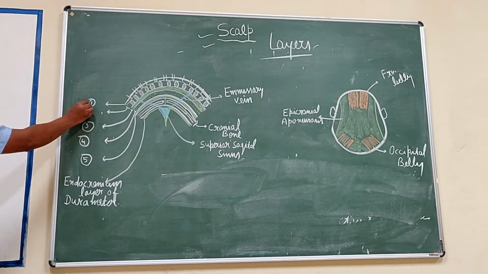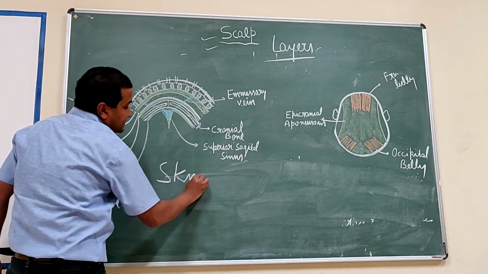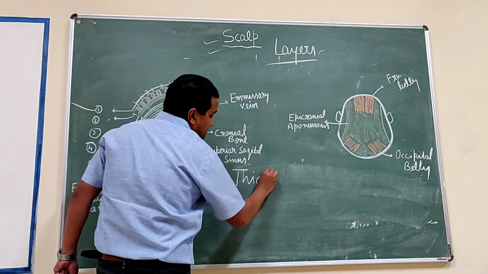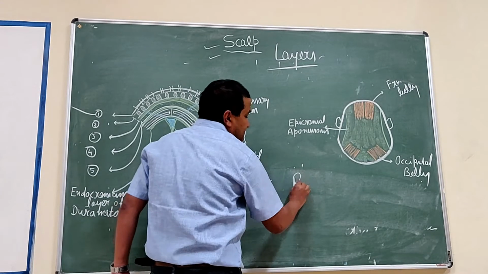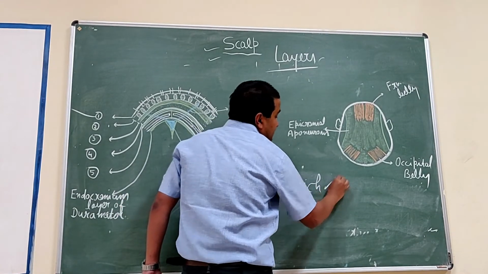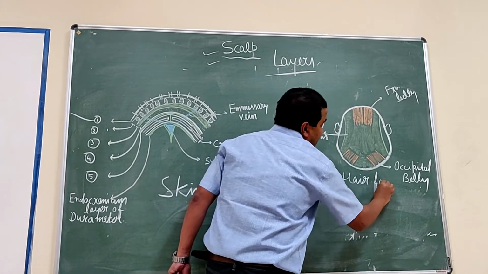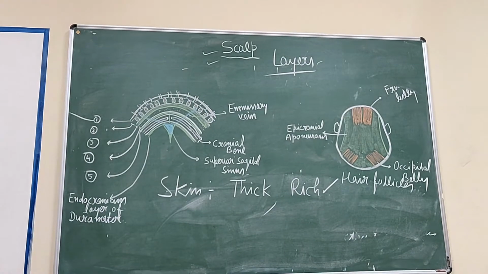Now one by one, first the skin. Skin, this is the first layer, the outermost layer. The characteristic feature of the skin: it is thick and rich in hair follicles, except the forehead region.